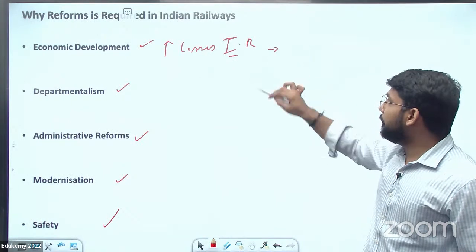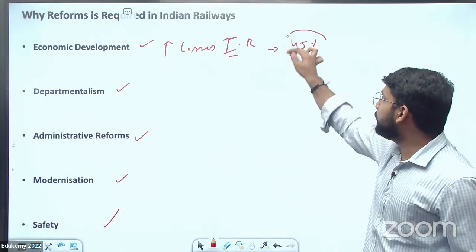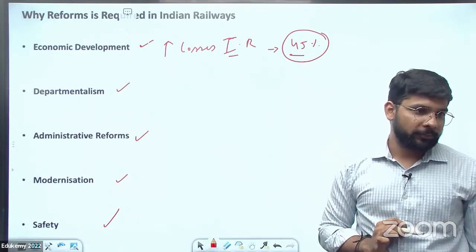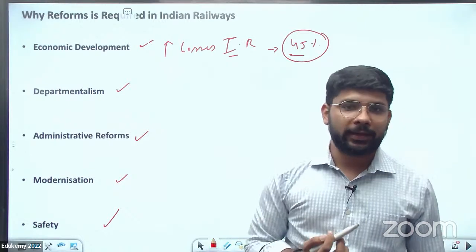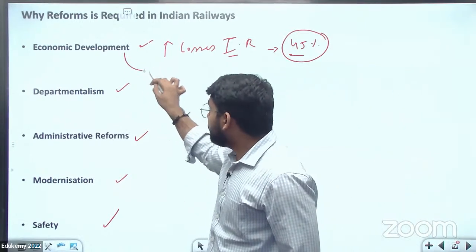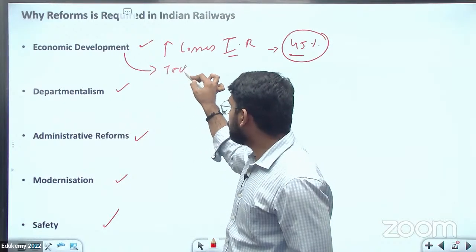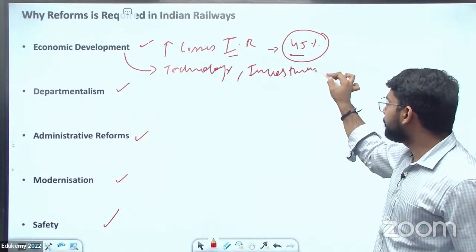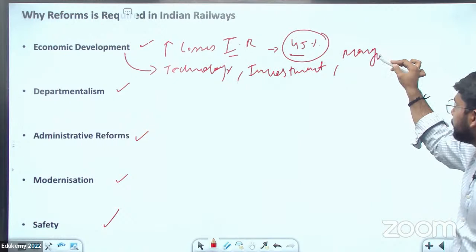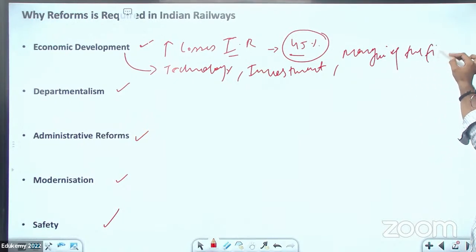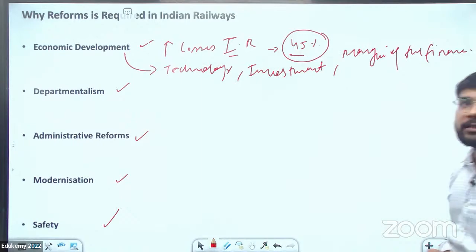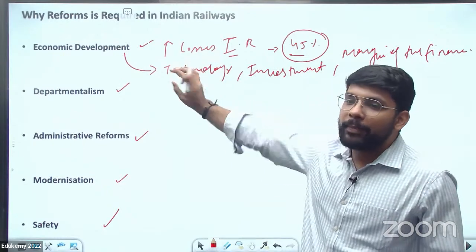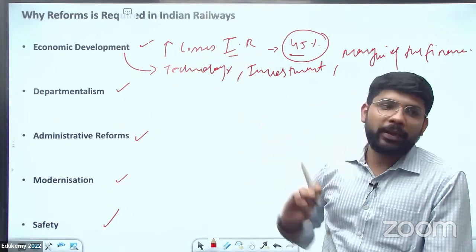And according to the Indian Railway, they are covering only 45% of the cost incurred. If the railway is spending 100 rupees, they are getting only 45 out of it. So this is the economic issue in the Indian Railway. And some of the economic development related issues are that they are not using technology, investment in the Indian Railway, and managing the finances. So these are some of the economic developmental issues for which there is a need to focus on the economic development of the railway.